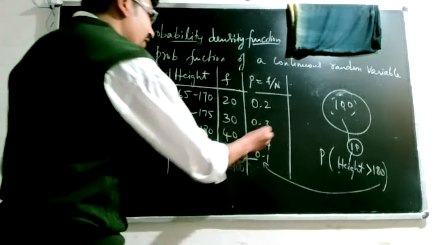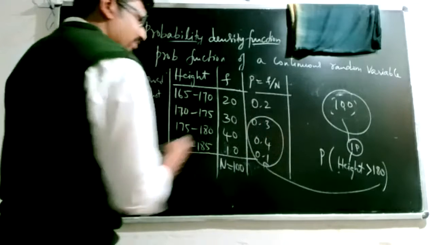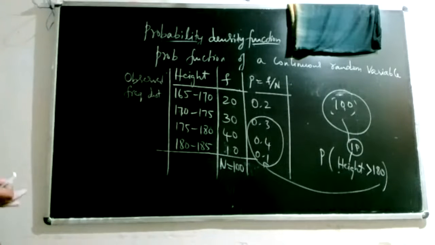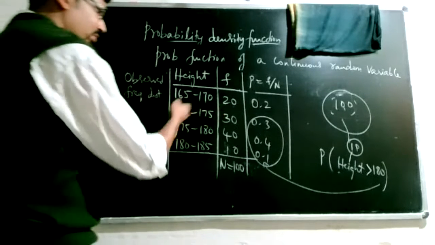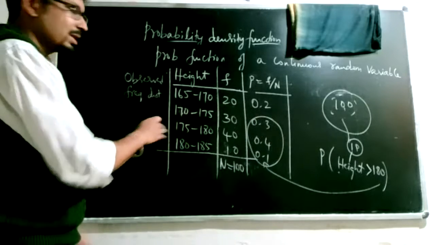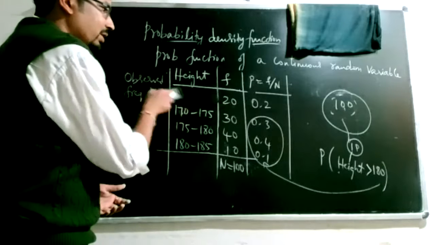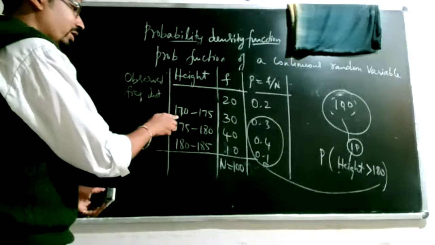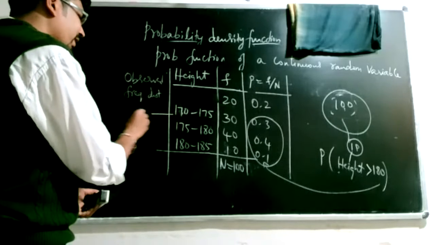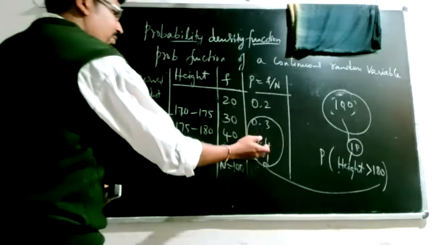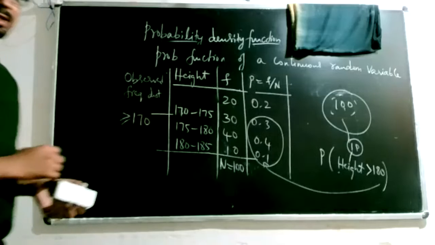You're observing that you're getting maximum cases here, that is above 170. Since many people come for the initial trials, and we have observed this happening in the past, to avoid the trouble or the rush, you can now give a new cutoff point: only those who have a height above 170 centimeters can apply. So this is how the revision is happening. You're observing probabilities, and based on that you're taking some decision.